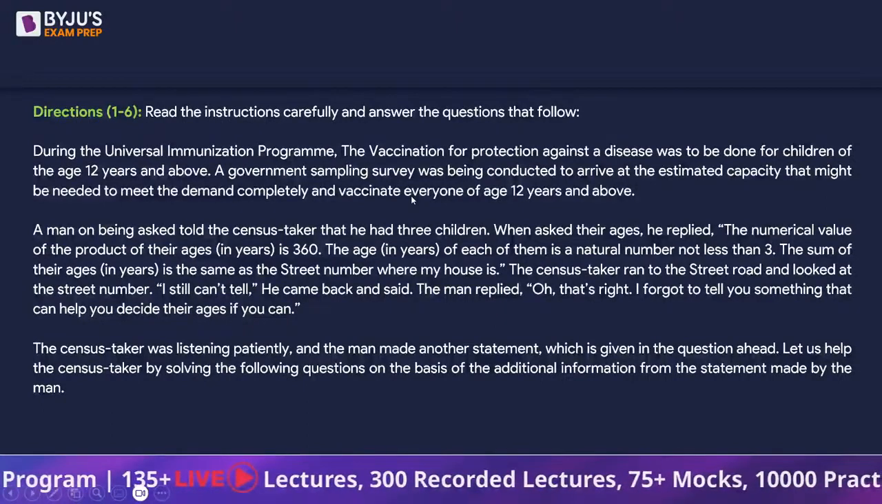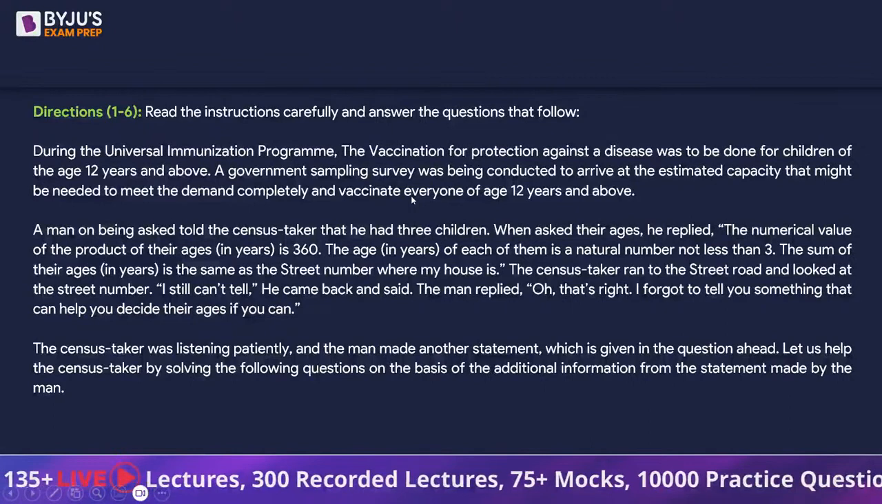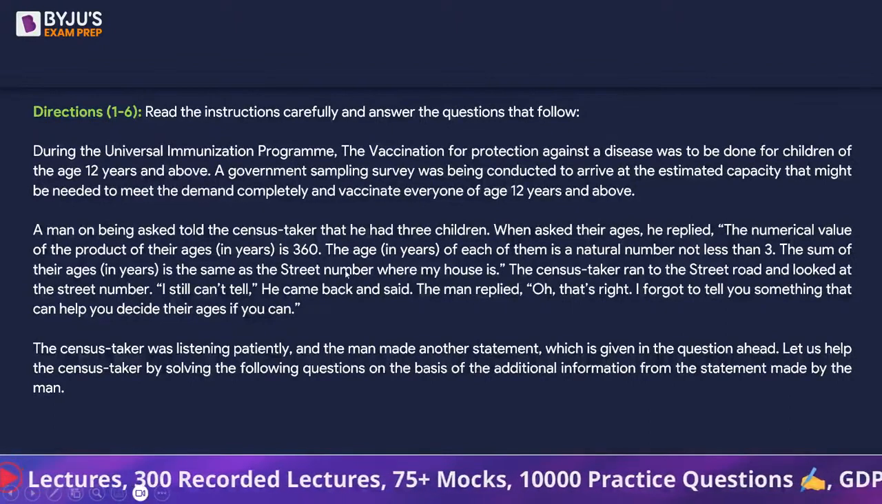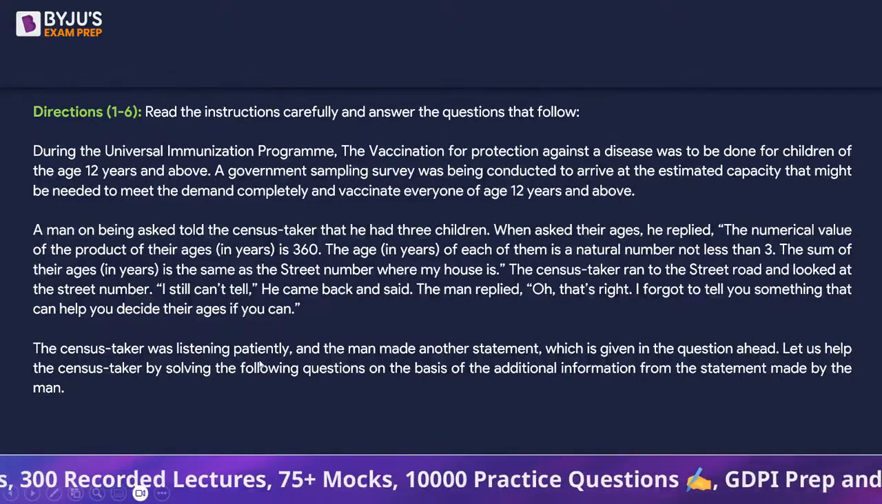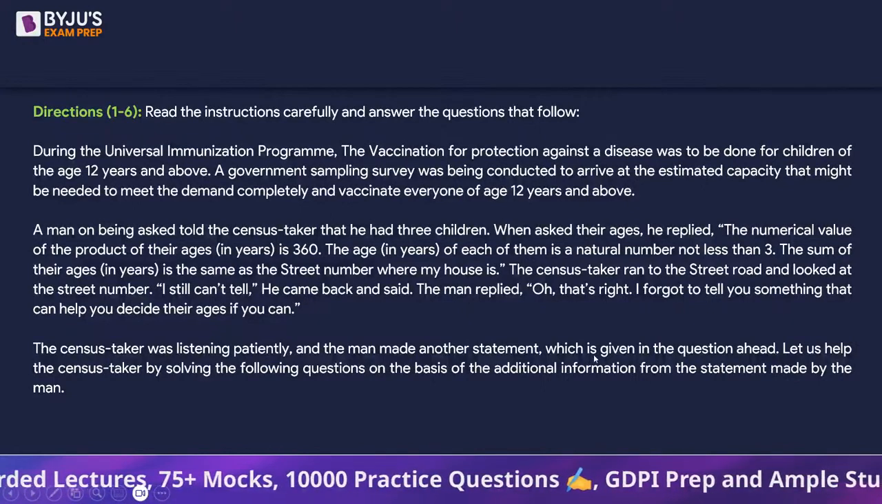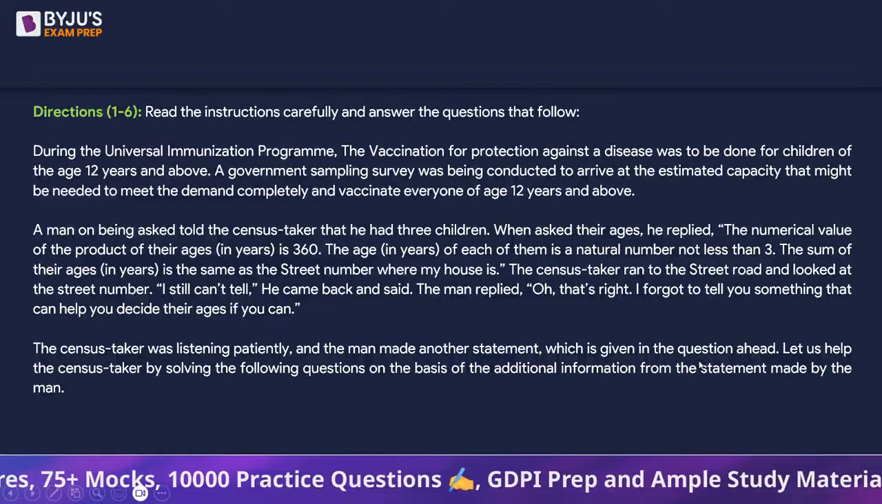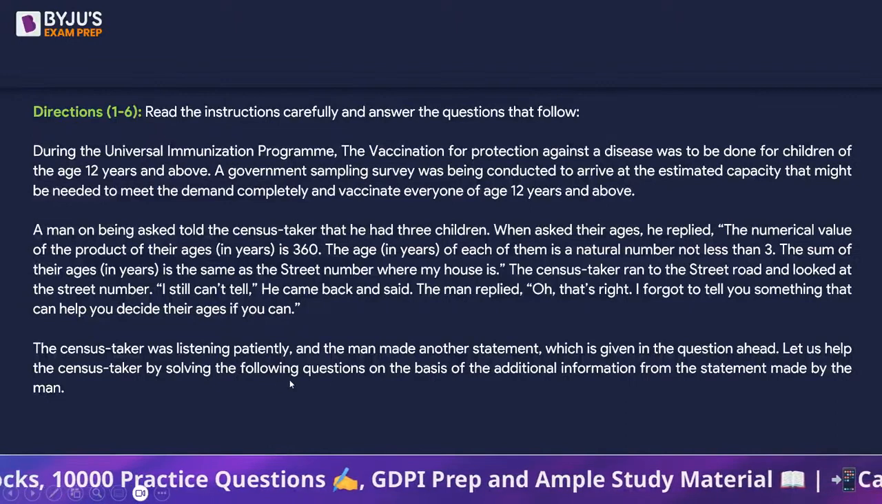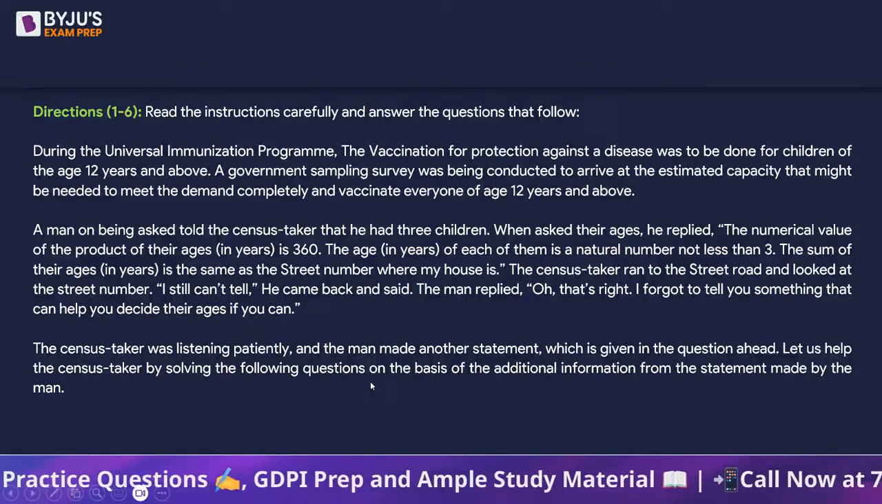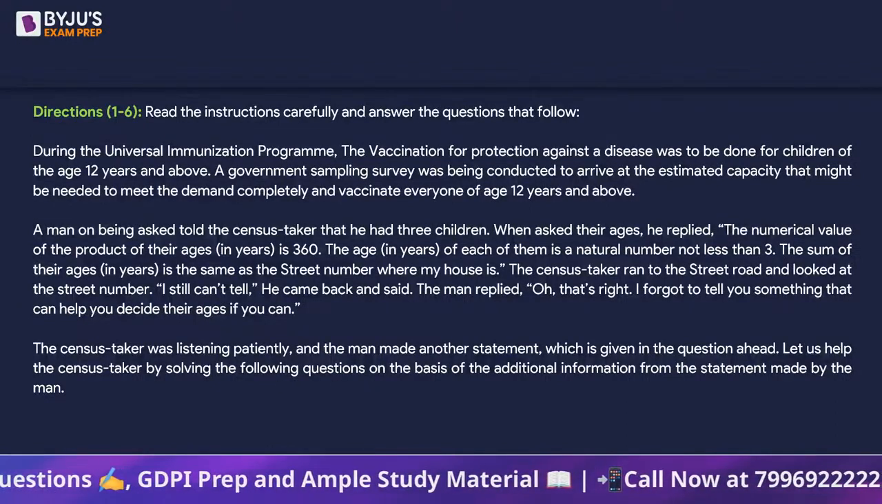The man replied, "Oh, that's right. I forgot to tell you something that can help you decide their ages if you can." The census taker was listening patiently, and the man made another statement which is given in the question ahead. Let us help the census taker by solving the following questions on the basis of the additional information from the statement made by the man.